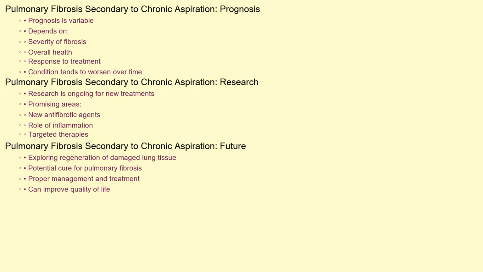Some promising areas of research include exploring new antifibrotic agents, investigating the role of inflammation in disease progression, and developing targeted therapies that address the underlying mechanisms of fibrosis. Additionally, scientists are exploring ways to regenerate damaged lung tissue, which could potentially lead to a cure for this devastating condition. Although this disease has a grim outcome, proper management and treatment can improve the patient's quality of life.